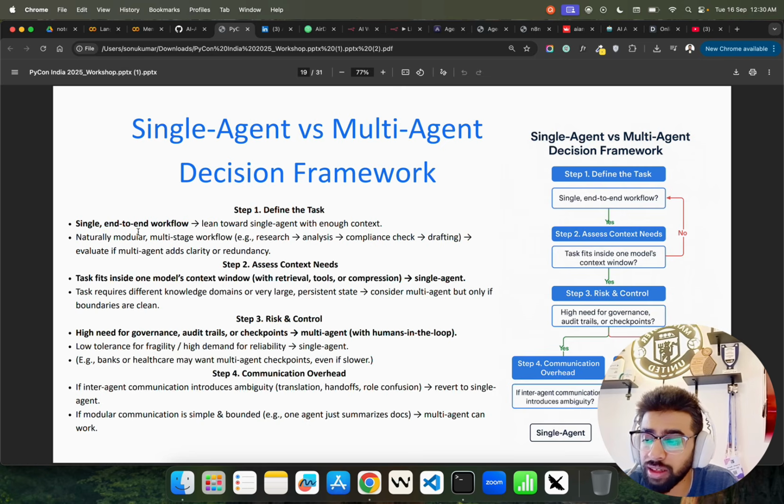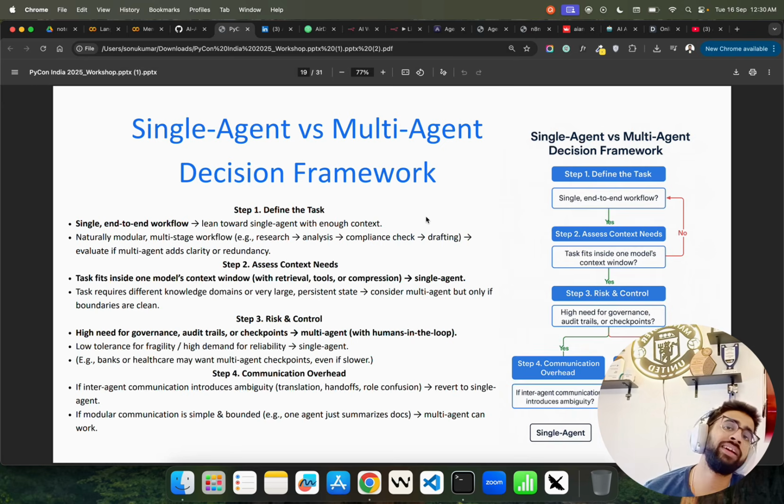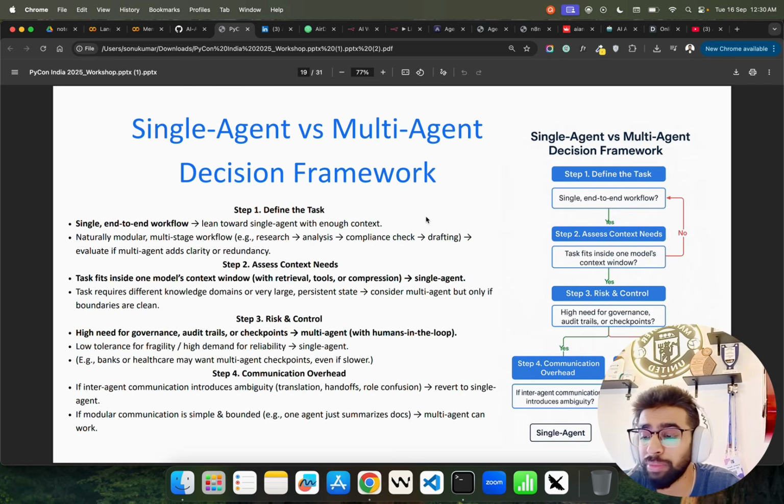First is define the task. Single end-to-end workflow. Let's say the task is very simple, lean towards a single agent with enough context. You can do context engineering. Context now is everything. Your prompt, whatever you are saving in memory, inputs, outputs, everything becomes context. Then a naturally modular multi-stage workflow. If it's a complex use case where you will have a need of specific agents with specific tool access, because in enterprises not all agents might access all the data repositories or sources, then you might need a multi-agent architecture there, right?